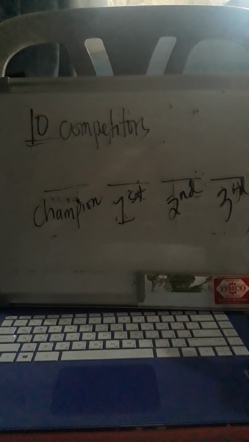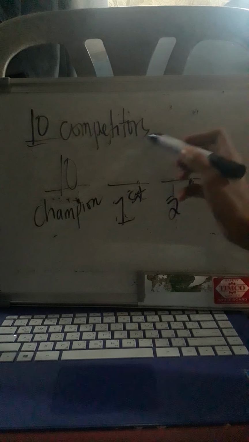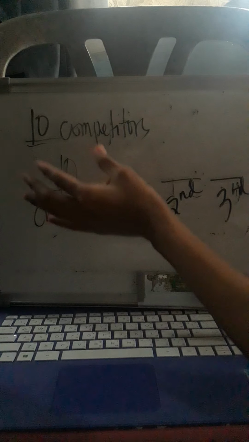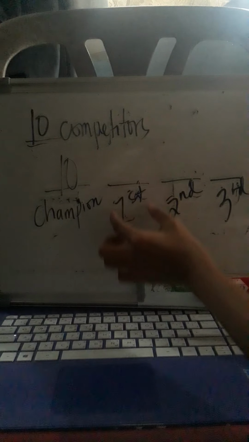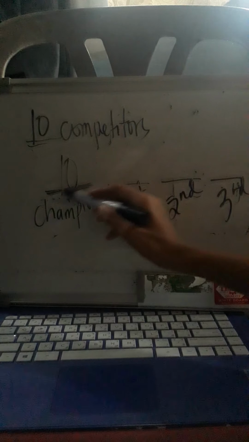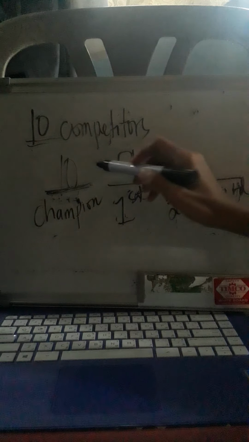Okay. So, sa una po, kung meron kang 10 competitors, 10 yung magkakalaban. So, yung 10 yun, pwede po silang maging champion. It's any of them. Any of the 10 competitors can be the champion. So, kung may champion na po dyan, napunan niya na yung champion place. Ilan na lang yung pwede doon sa first place? Kung nabawasan na ng isa, 9 na lang po dyan.